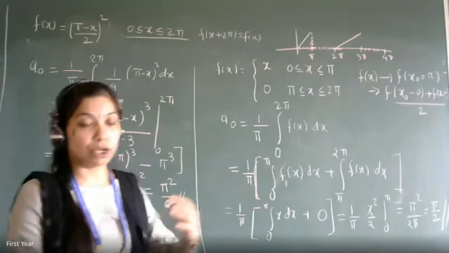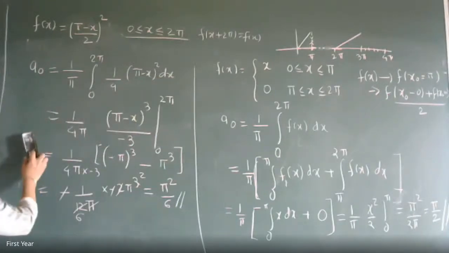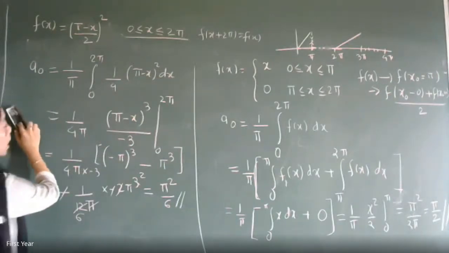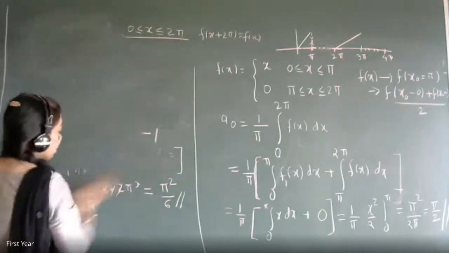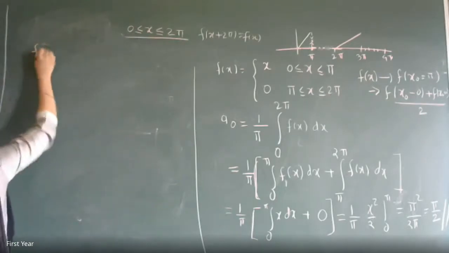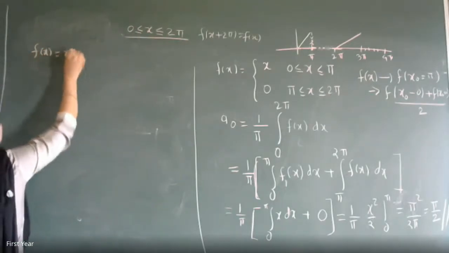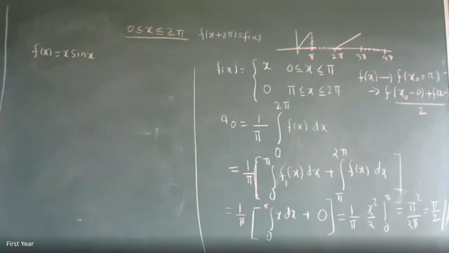Yes, ma'am. Take down the question then. F of x is equal to x sin x in the interval 0 less than or equal to x less than or equal to 2 pi.